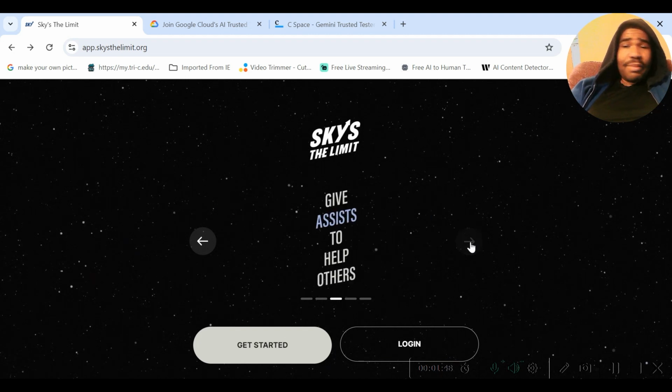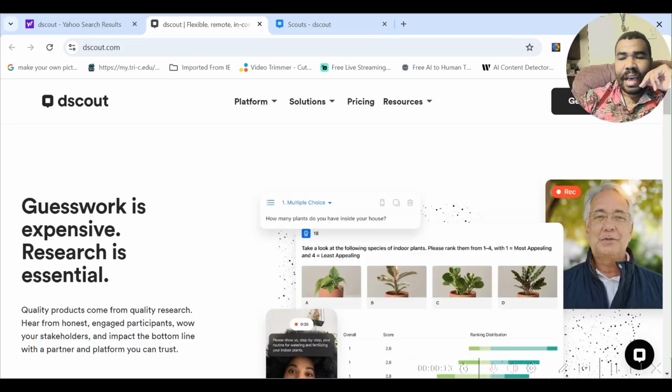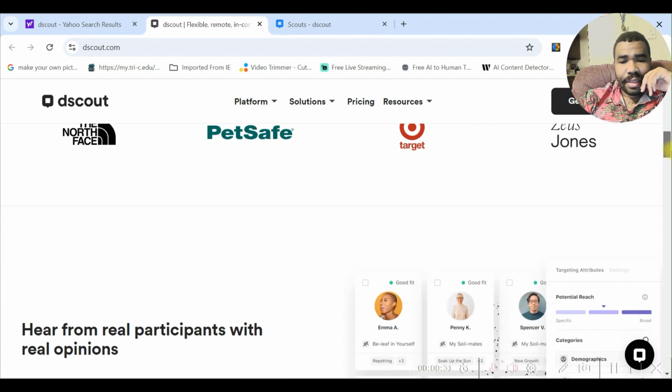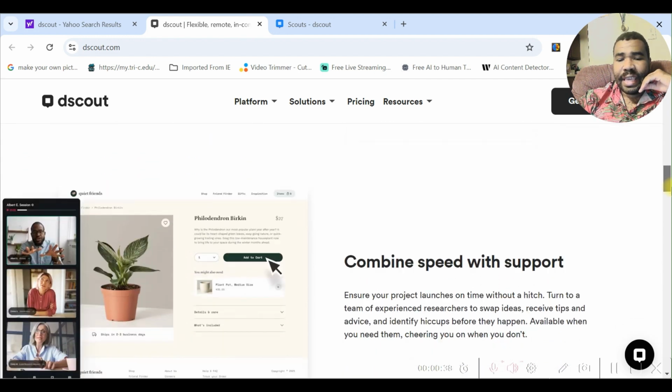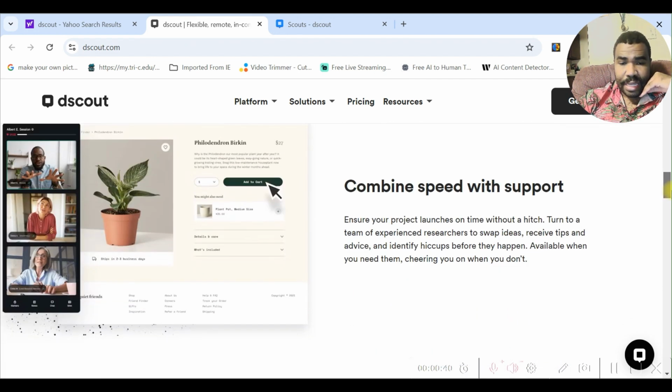If you don't like it, let me know. If you do, it's an opportunity where you can do online focus groups or different express missions or different one-on-one research projects for different research studies that they have. They partner with a lot of different brands and research companies to help you make money online.